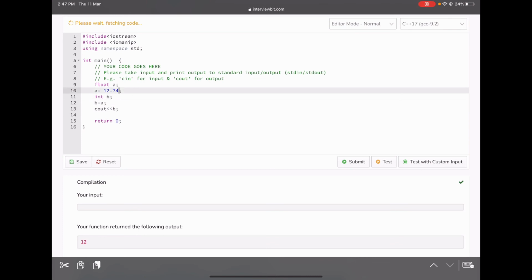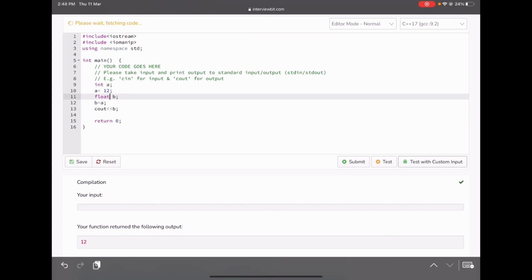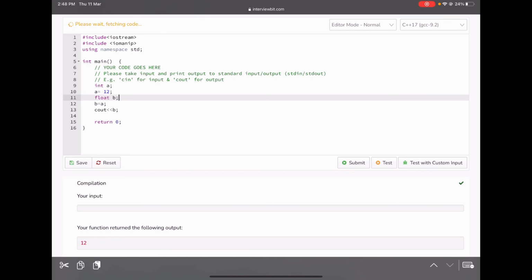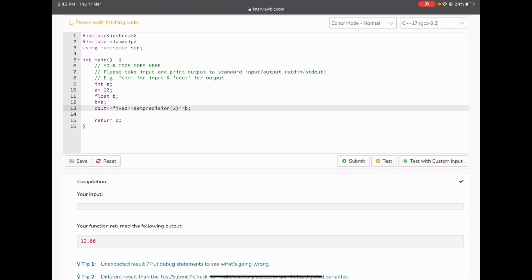So let's try something exactly opposite of this. We'll have an integer a, assign 12 here, and then make b a float. Now we are assigning an integer value to a float variable. Let's see what we get as output. As you can see, we are again getting 12, but this time this 12 is a float value, not an integer value. To prove that, we can simply write fixed and set precision of 2 decimal places. Then this will print the 12 up to 2 decimal places, so we should get 12.00. Let's see. And as you can see, we have our output as 12.00.